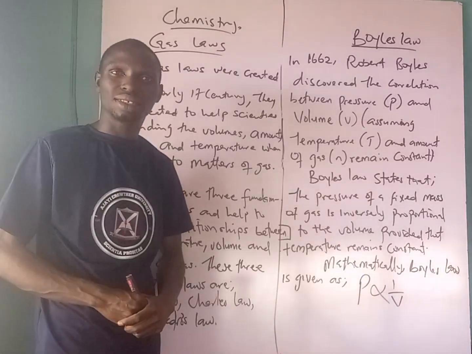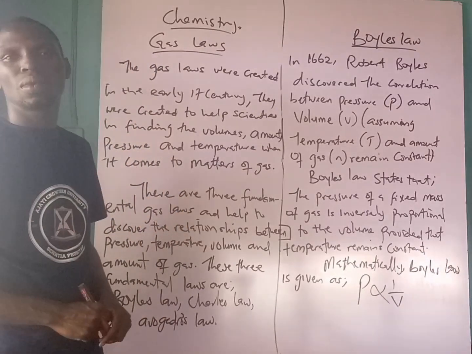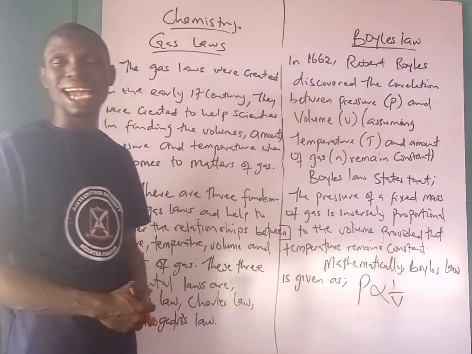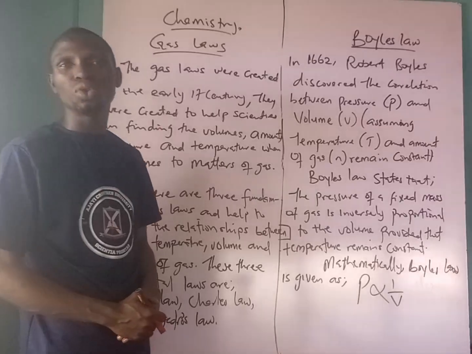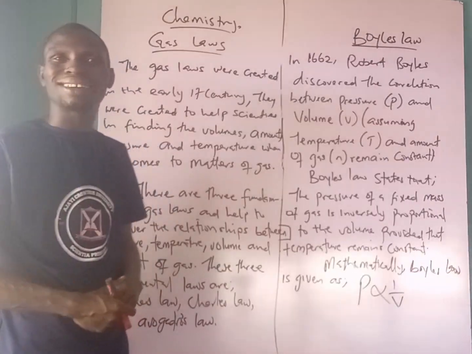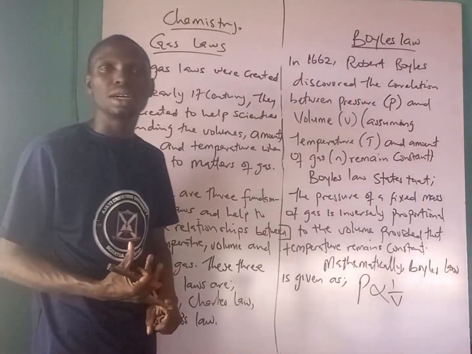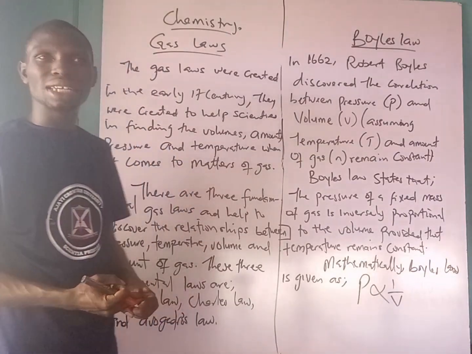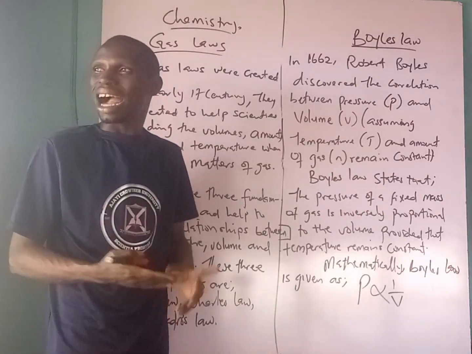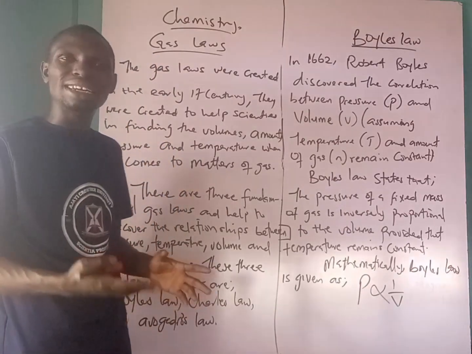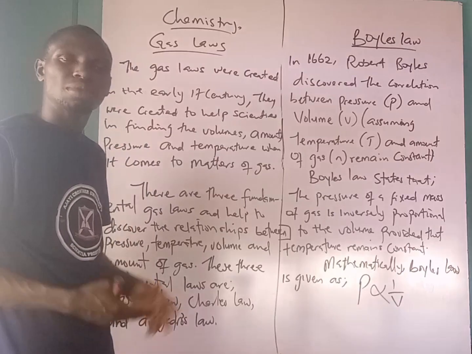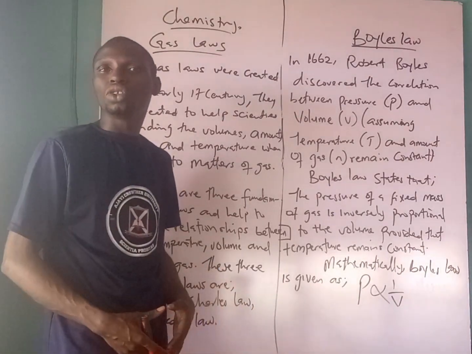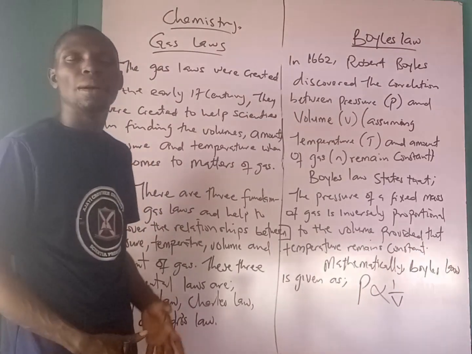I hope you understand that. Gas laws were created in the 17th century by some scientists so as to handle issues and problems that can arise as a result of the pressure, the volume, the temperature, and the amount of gas. So when we have issues that relate to gases, such as temperature, pressure and volume, and the amount of these gases, they are handled by what?